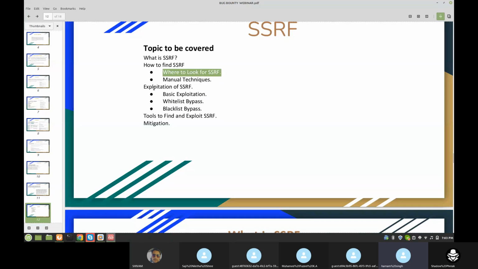I will not show you the exploitation part, because a beginner can't understand it, so I will show only SSRF and how to find it.